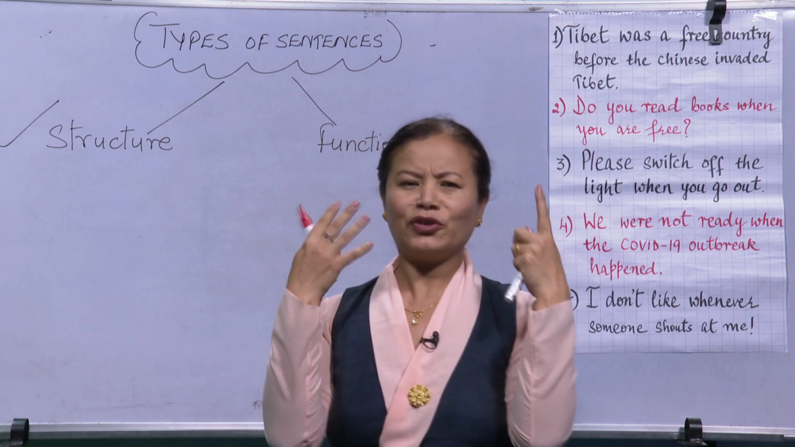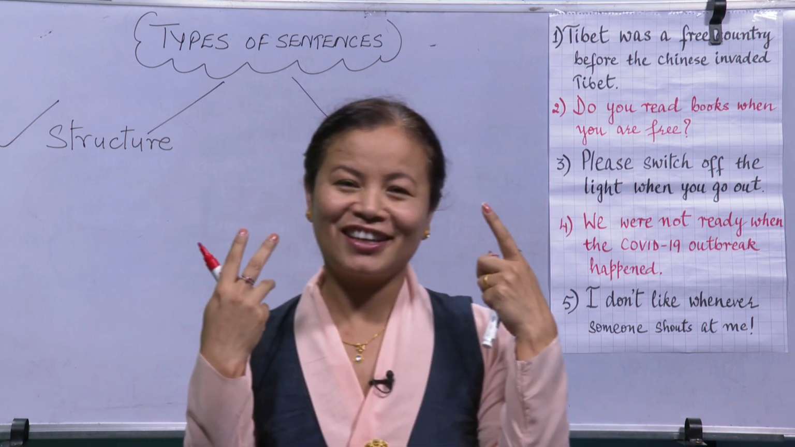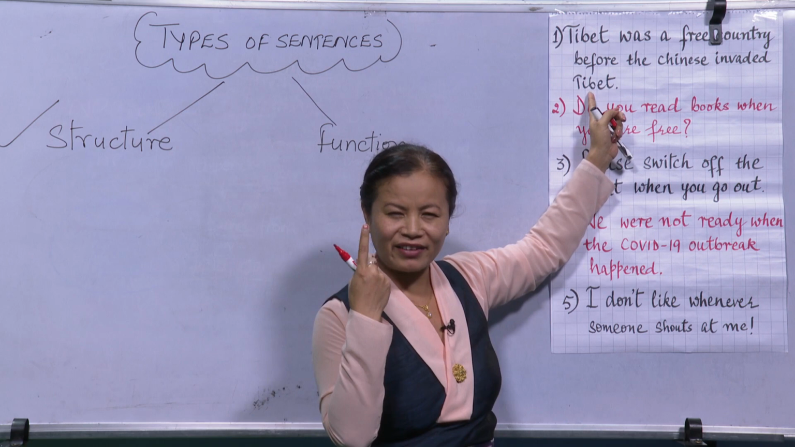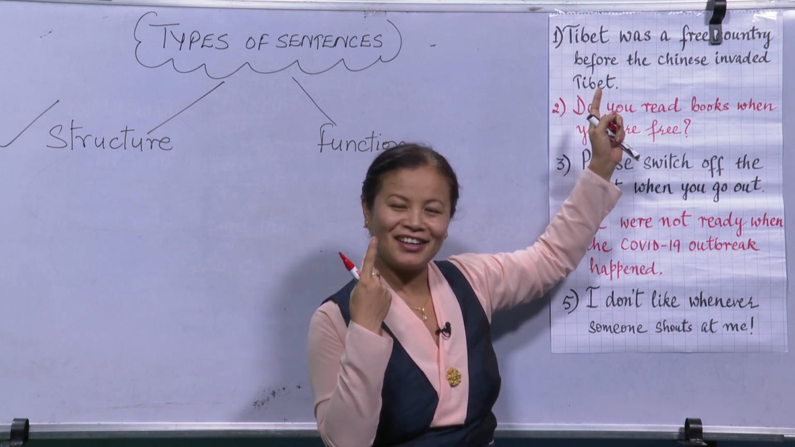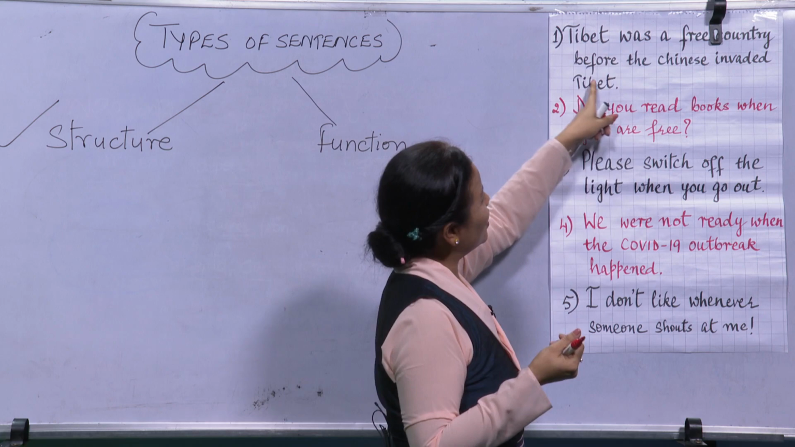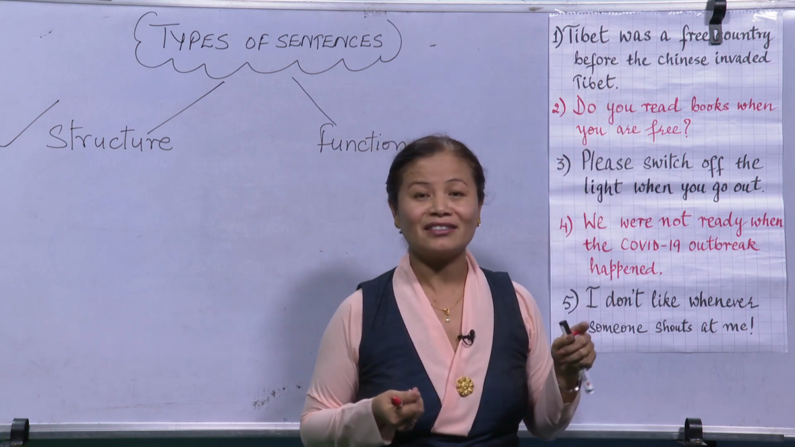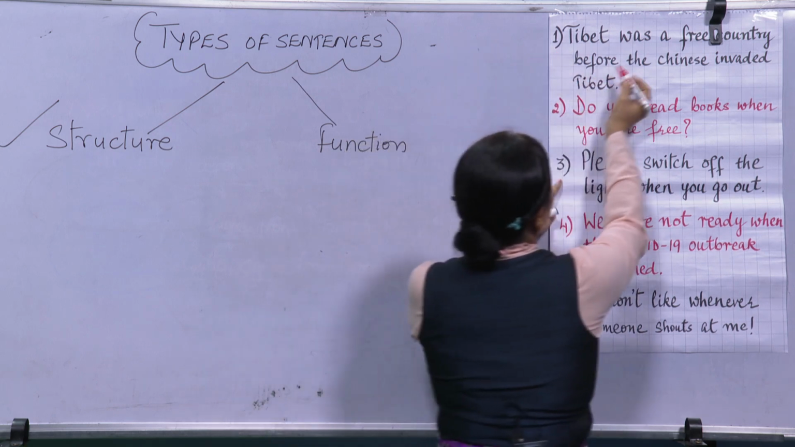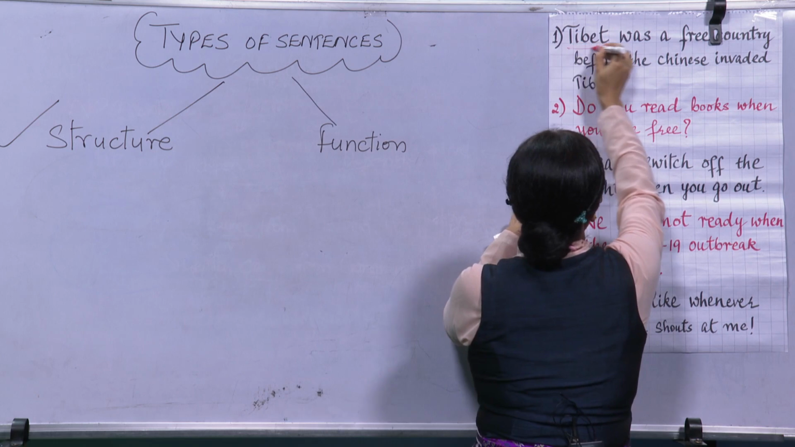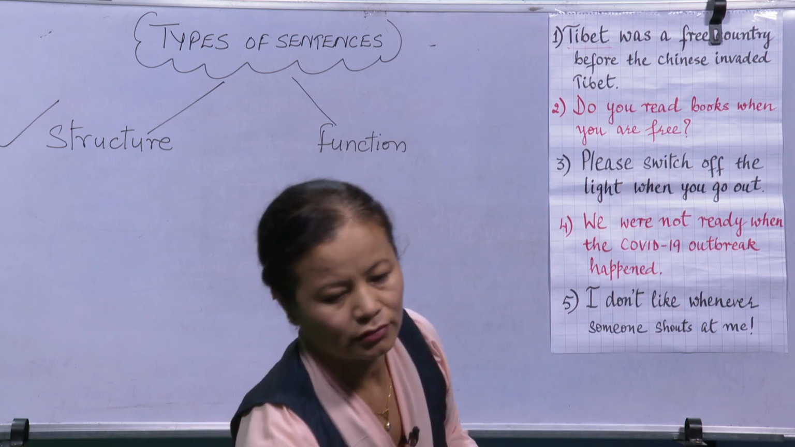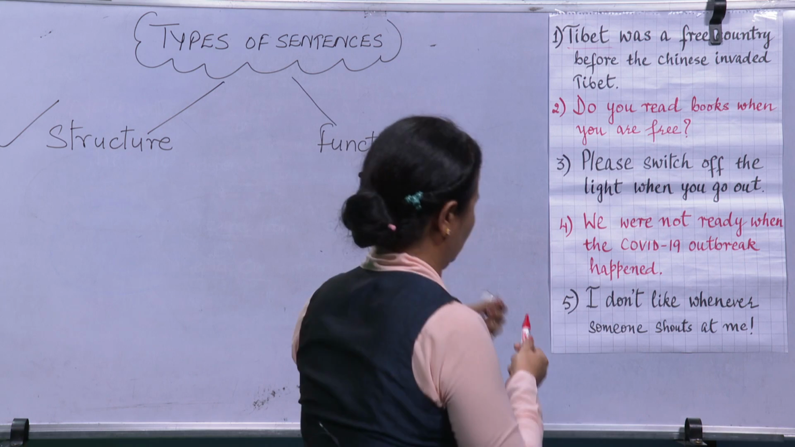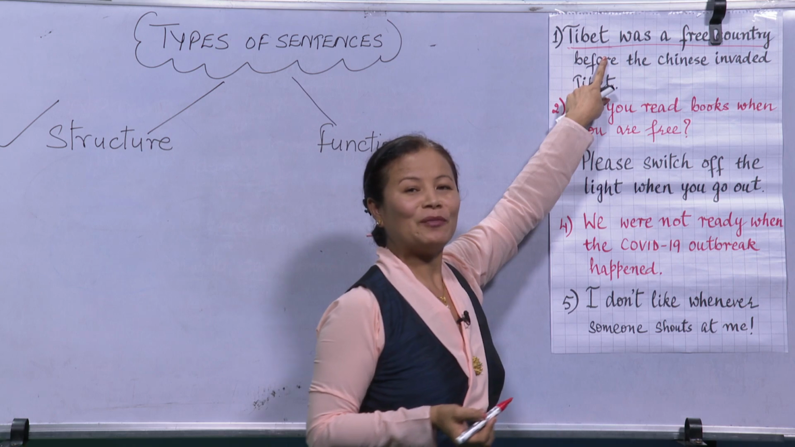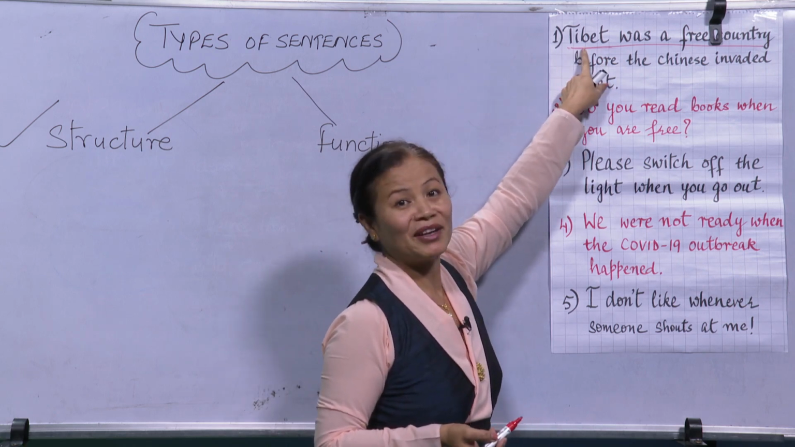So, yes, put on your thinking hats. Start thinking. What type of sentence is this? Am I hearing someone say complex sentence? Very good. Tibet was a free country before the Chinese invaded Tibet. This is a complex sentence. If you look at the structure, Tibet was a free country. This is a complex sentence because we have the independent clause here.